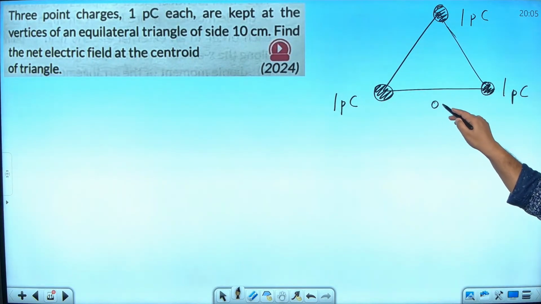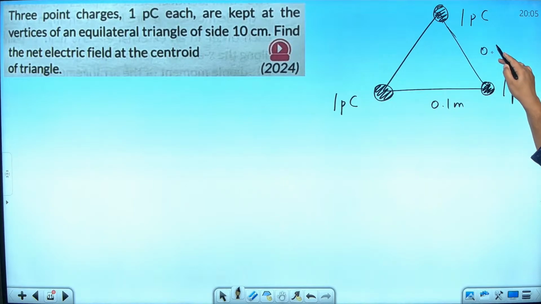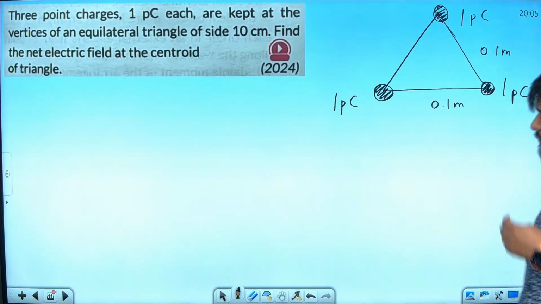Ten centimeter means 0.1 meter, right? This is the question.